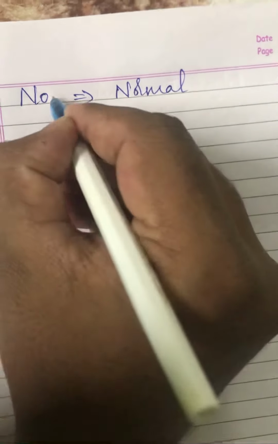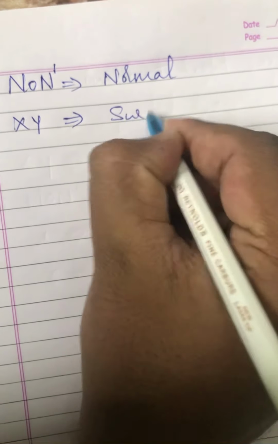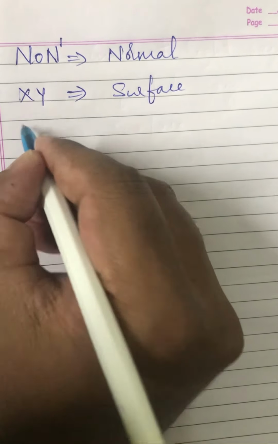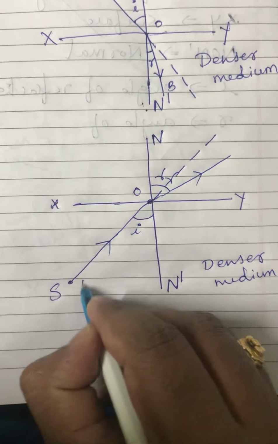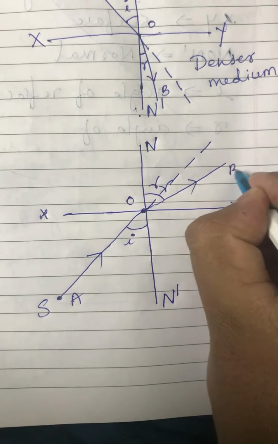Okay, I can say that NO is the normal, N O N dash. XY is the surface. Here I can say that AO and OB. Here also this is a source, yes. This is A. AO is the incident light ray, OB is the refracted light ray.